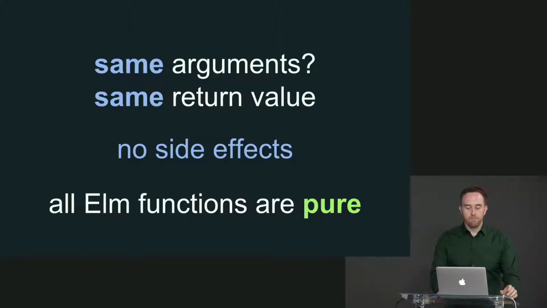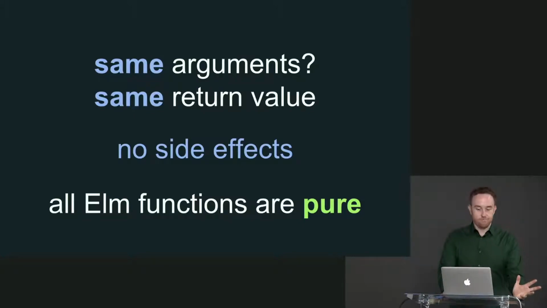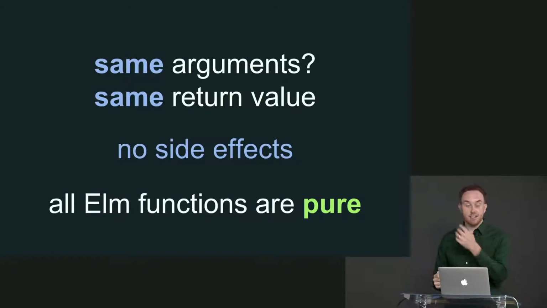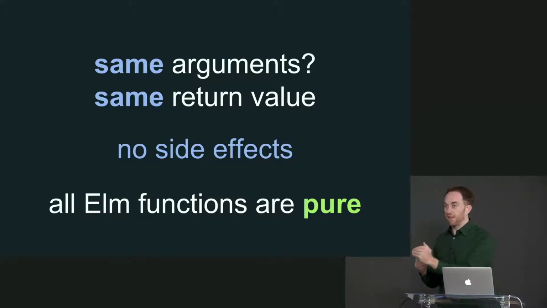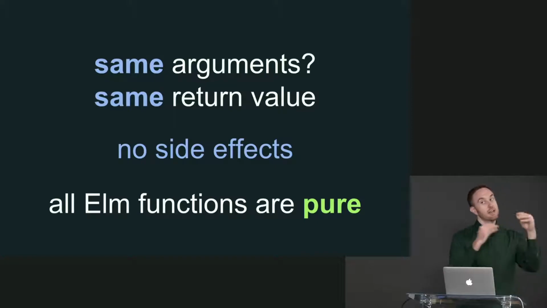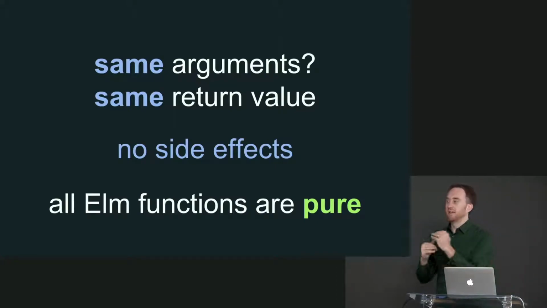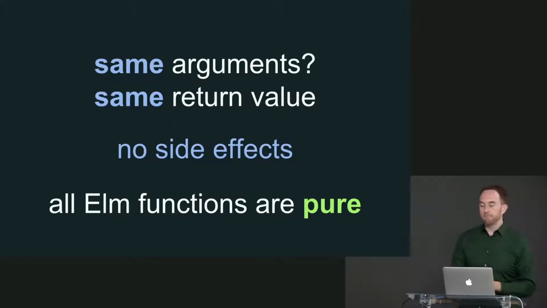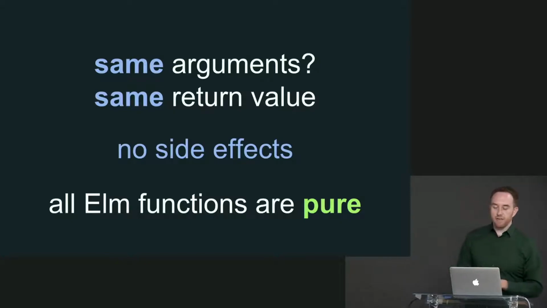In fact, there's really no guarantees around whether or not functions are pure in JavaScript, which is why in a lot of JavaScript libraries you have things that say, like in React, hey, your render functions should be pure. Please make sure you don't do side effects in your render functions or your Redux reducers. Please make sure that they're pure. It's really important that they're pure because otherwise bad things can happen. In Elm, you don't have to worry about that because all Elm functions are guaranteed to be pure.